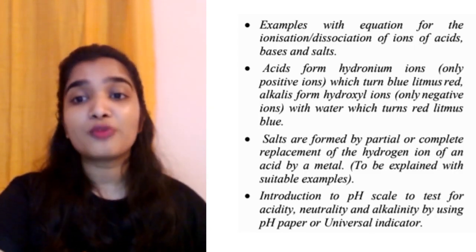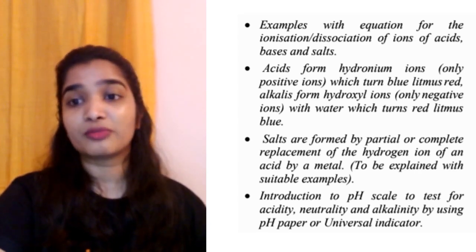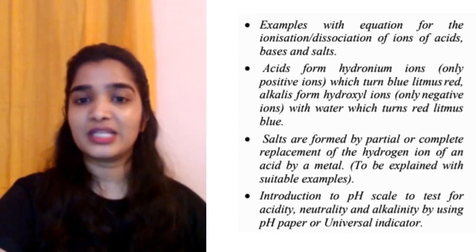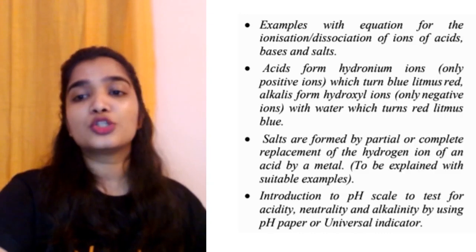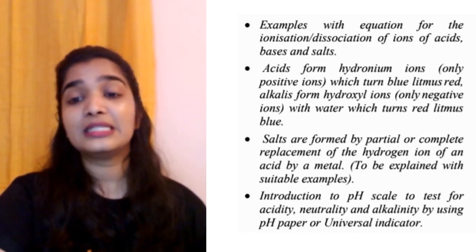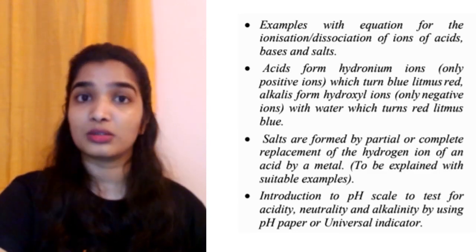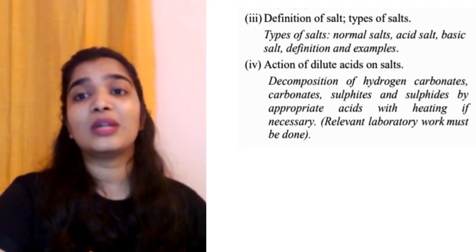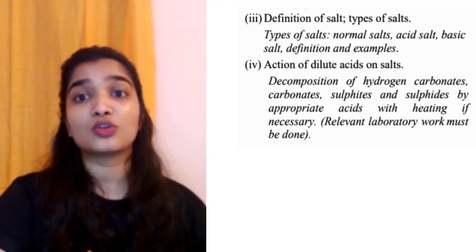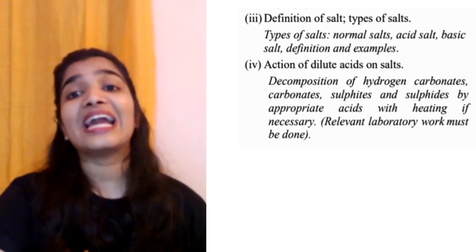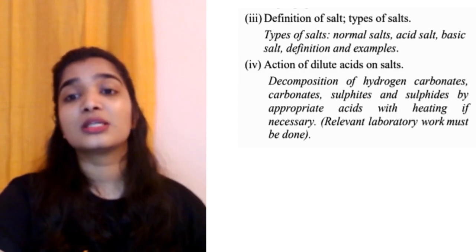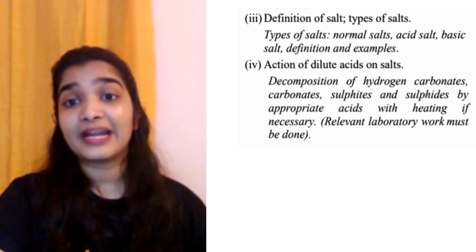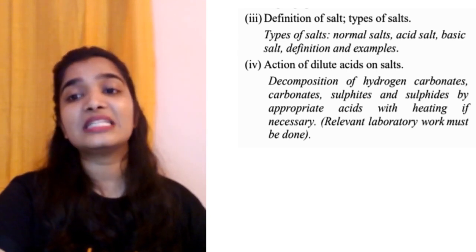Alkalis, that is the water soluble bases, they form hydroxyl ions, only negative ions with water, which turns red litmus blue. Salts are formed by partial or complete replacement of the hydrogen ion of an acid by a metal. So we have to explain this by the suitable examples. Introduction to pH scale to test for acidity, neutrality, alkalinity by using pH paper or the universal indicator. Definition of salt, types of salts. So types of salt we will have normal salts, acid salt, basic salt, their definition and examples. Action of dilute acids on salts, decomposition of hydrogen carbonates, carbonates, sulfides by appropriate acids with heating if necessary.